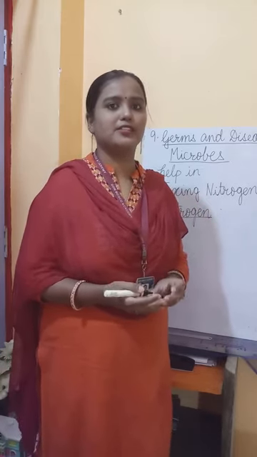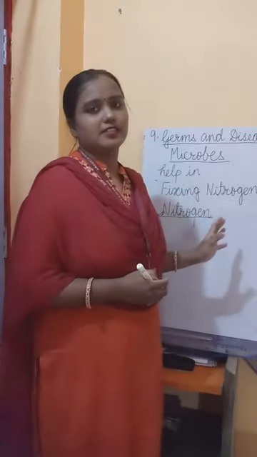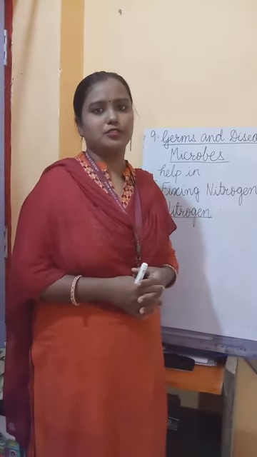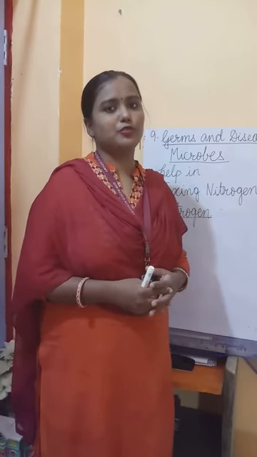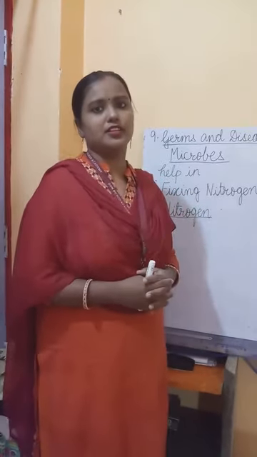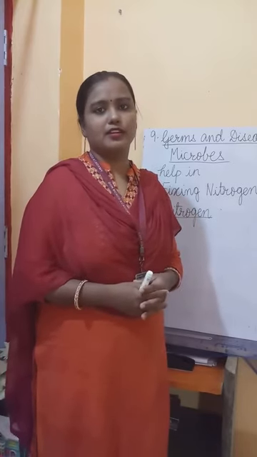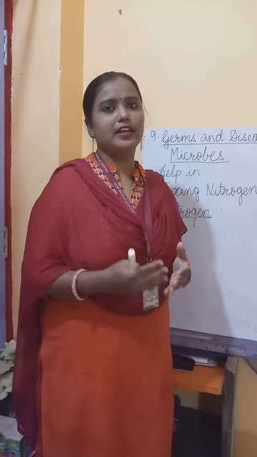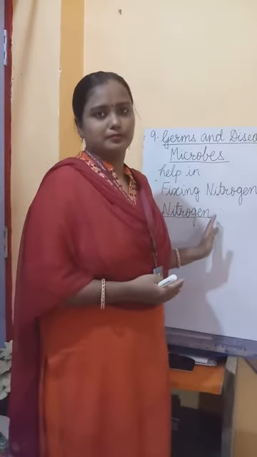When two or more elements are combined together, they are called compounds. So this nitrogen is either converted into ammonia or into other nitrogenous compounds, and then they are used up by plants and animals, and when they are converted, they are stored in the soil. And all of you know the plants grow in soil, and the animals eat those plants. So directly or indirectly the plants and animals can consume this nitrogen from the atmosphere.